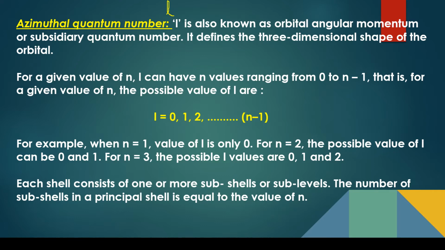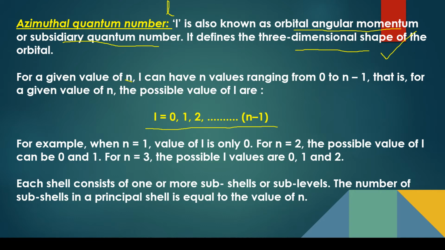The next is the azimuthal quantum number, which has the symbol small l. This is also known as orbital angular momentum or subsidiary quantum number. It defines the 3D shape of the orbital. The azimuthal quantum number tells us about the shape of the orbital, and for a given value of n, the values of l can range from 0 to n minus 1.